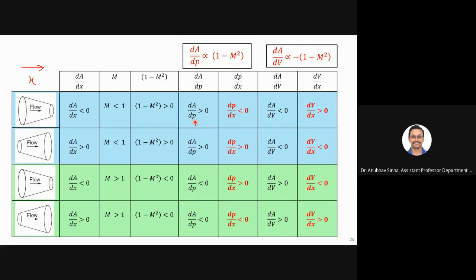Now this is about dA by dP. Now what about pressure? I want to know how my pressure varies in x. I know dA by dP. What about dA by dx? dA by dx I know is negative for this, since area is decreasing as we go along in x. dA by dP is positive, which means dP by dx is negative, right?